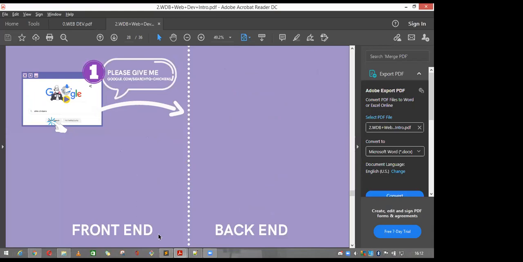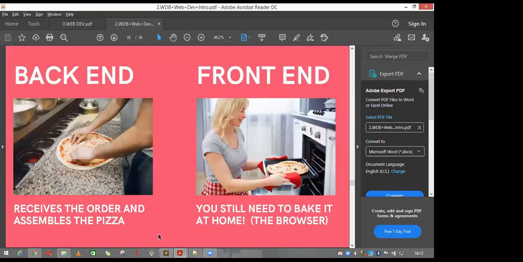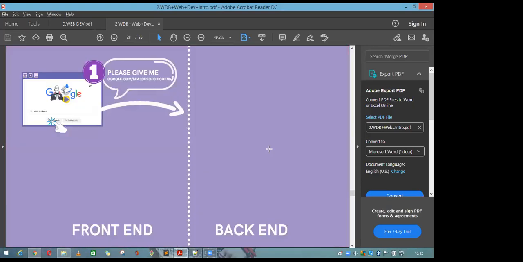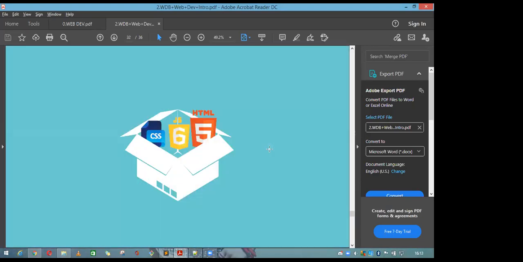So what is front end and what is back end? This is a beautiful example of what is front end and what is back end. On the front end, you are going to a restaurant, you are being served something, and there are a lot of things going on in the back end. So who is making this? From the back end side, it is coming to the front end, and you can see what is in front of you. So this is the basic difference between the front end and back end.